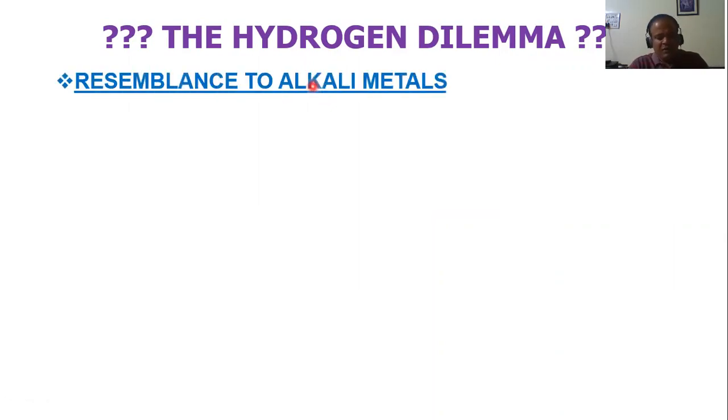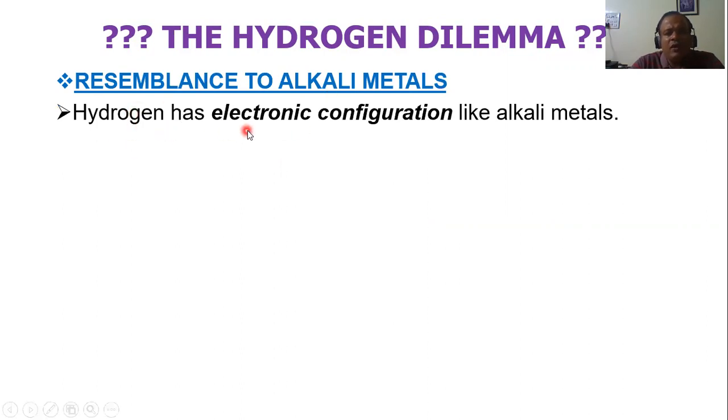So the first thing, as I told you, hydrogen resembles alkali metals. How does it resemble alkali metals, if you ask me? Let's see. The first thing, hydrogen has electronic configuration like alkali metals. Take any alkali metal, let's say lithium, the smallest alkali metal. Where are alkali metals?